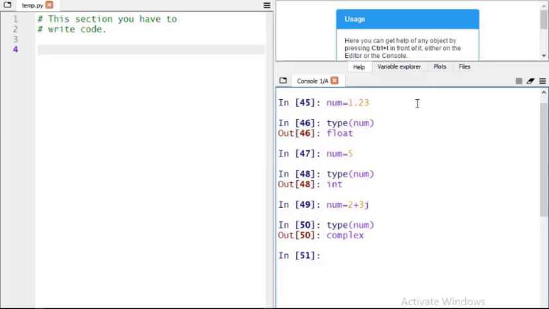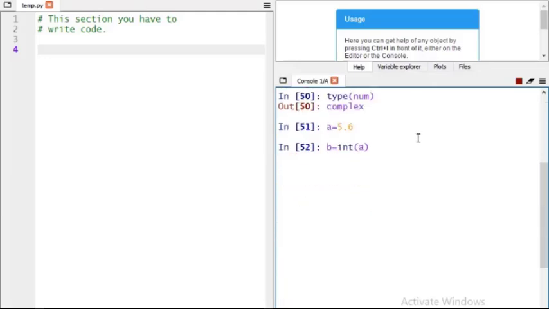What if we have to change a float value to an int value? Is it possible? Let a equal 5.6. You know the type of a is float. You can see here we simply write b equal to int(a).